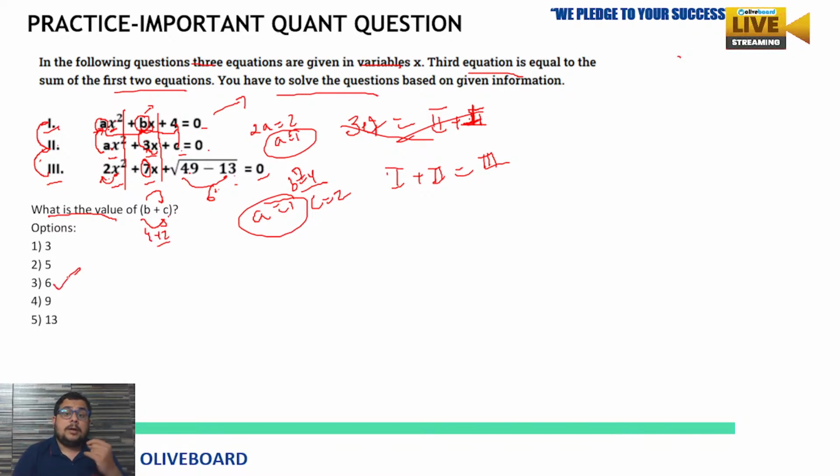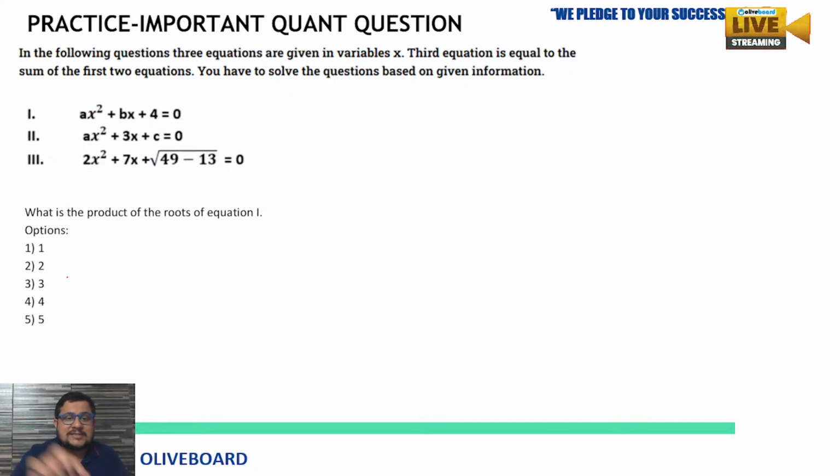Now see, one more thing is important in this type. They will ask you more than one question based on the same question. So here you will see the next question is based on the same quadratic equation condition which is given to us. Now what are they asking? The product of the roots of the first equation.